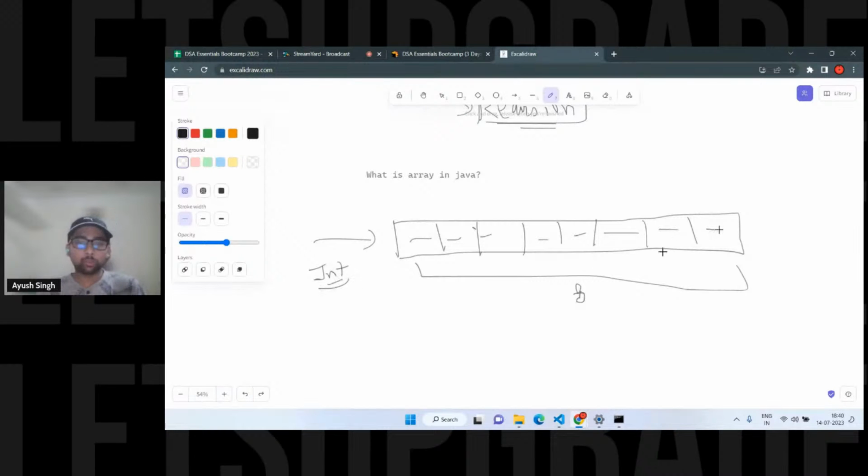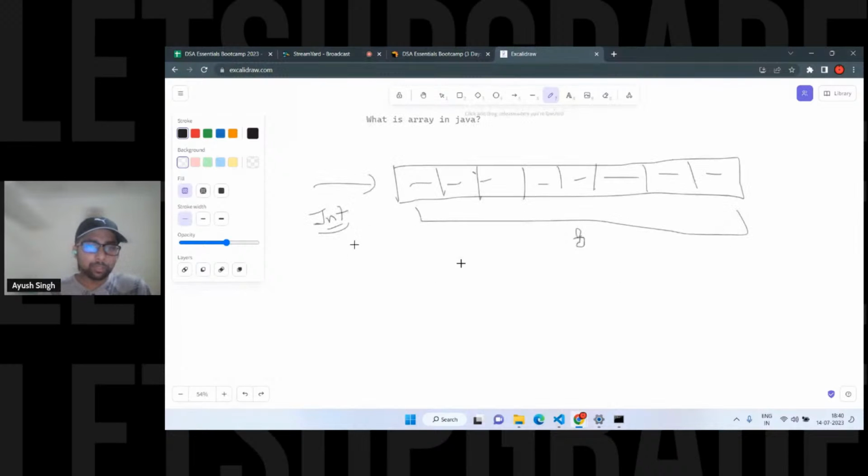Actually, I was going to tell you something extra, right? How we can use the custom classes that we have seen in the previous session. We're going to create that array as well after that sorting one. First, we are going to create the arrays with the primitive data types. Afterwards, I'll tell you with the derived data types because that is important in DSA, right? That's why we're going to this bootcamp, the essentials of the normal data structure programs.